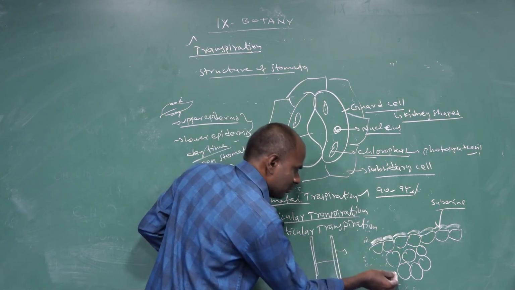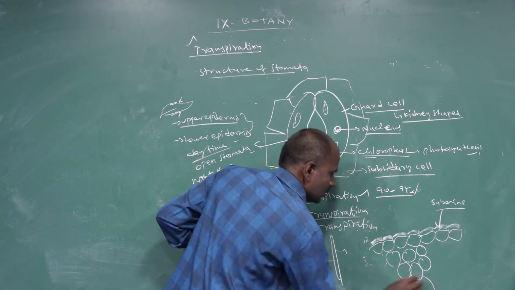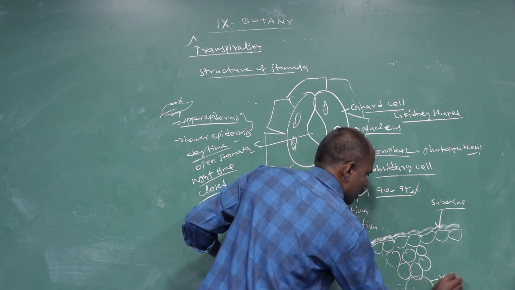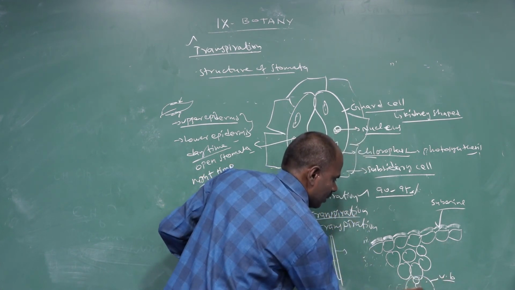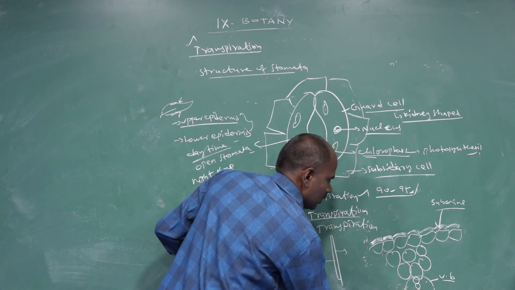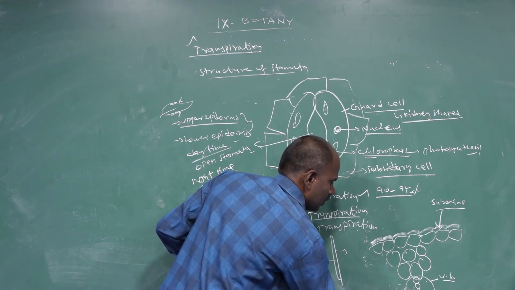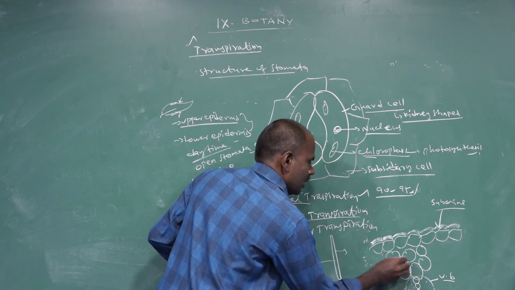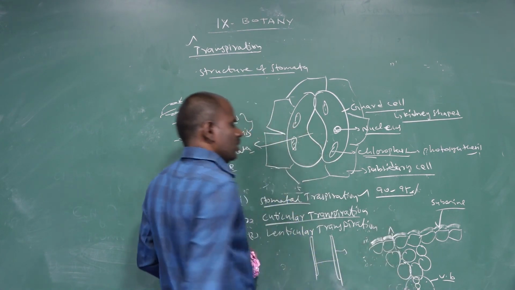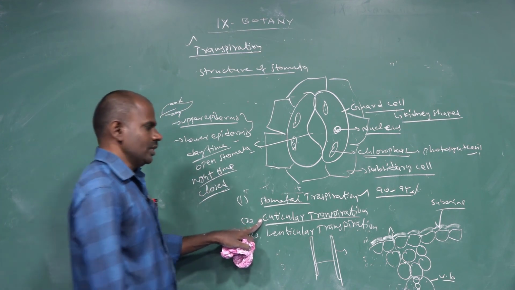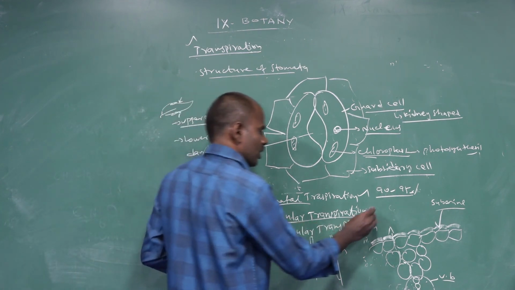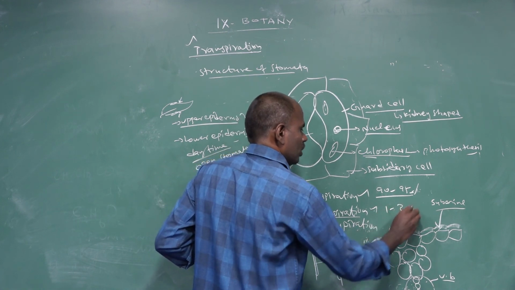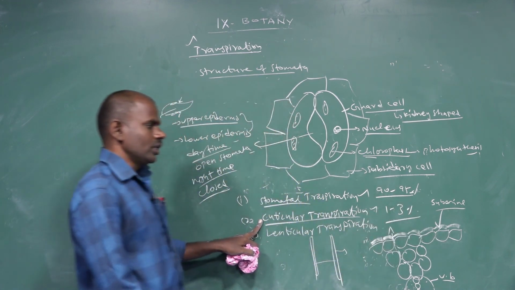This transpiration occurs here. There are water molecules and vascular bundles. Vascular bundles contain xylem and phloem elements. So water molecules evaporate from this region through the cuticle cells. This type of transpiration is cuticular transpiration. Cuticular transpiration accounts for only 1 to 3%.